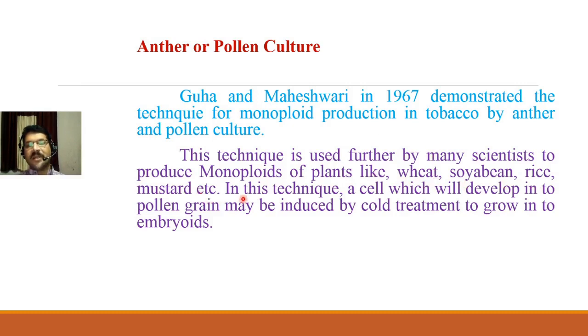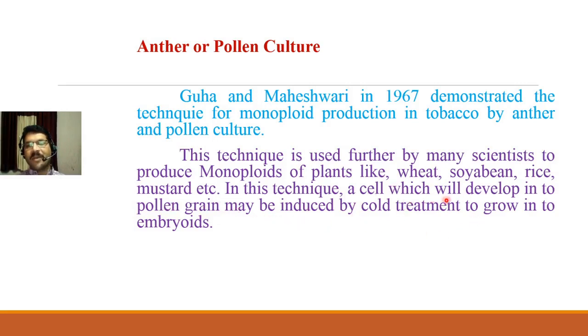So what Guha and Maheshwari actually did in this technique is that a cell which will develop into a pollen grain may be induced by cold treatment to grow into an embryo. They identified and selected the cell which would grow into a pollen grain, and induced that cell with cold treatment.